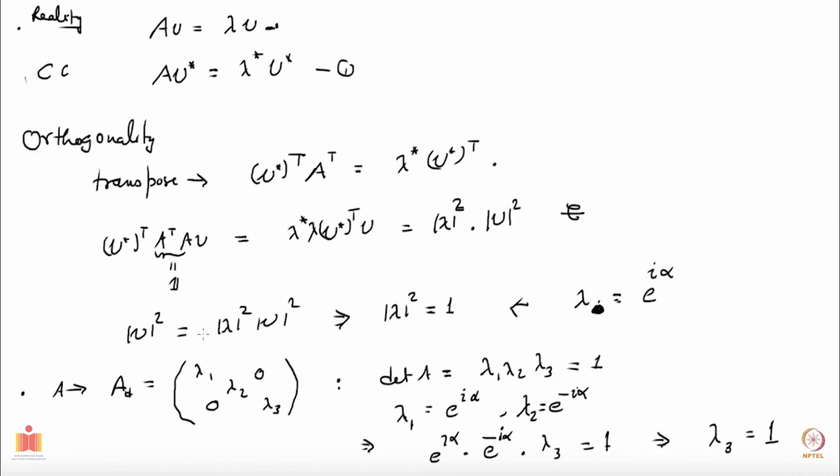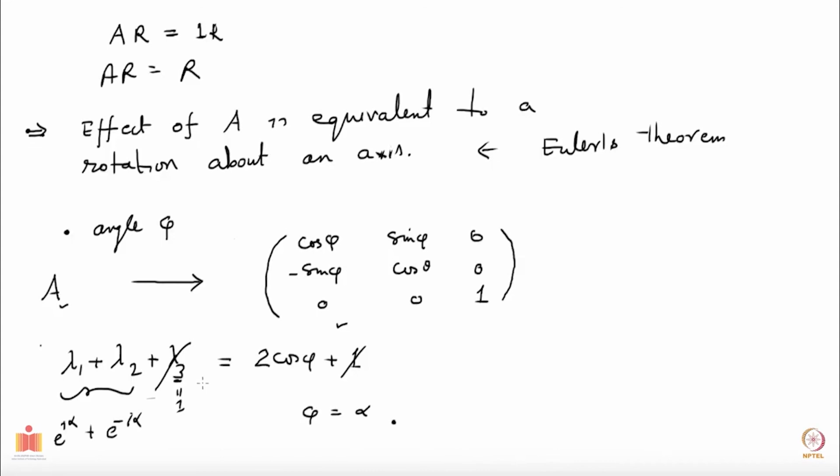Somewhere I should have written down here, lambda 1, lambda 2, lambda 3, and then you have cos phi, all these things. So these are two things, and then you also realize that eigenvalues are complex, e to the i alpha and e to the minus i alpha.